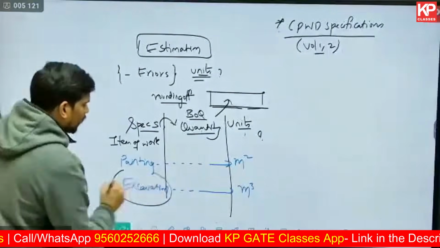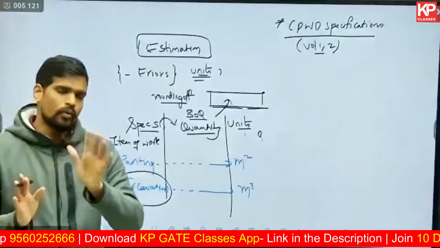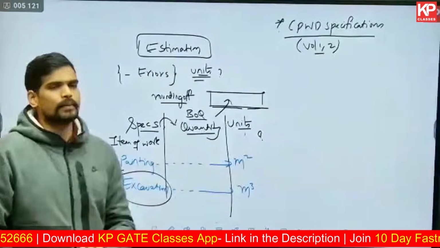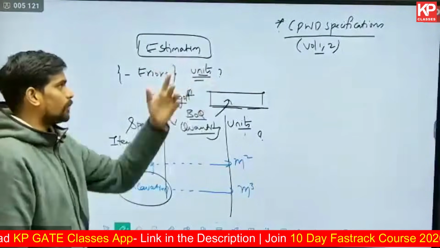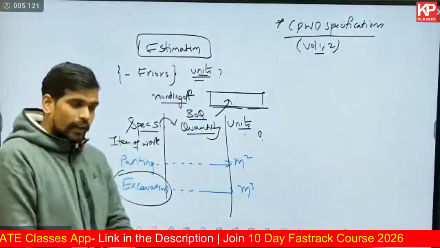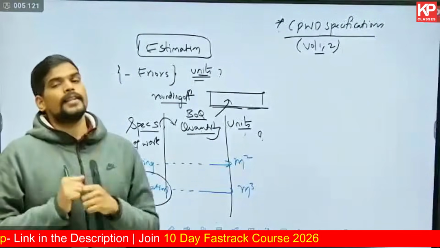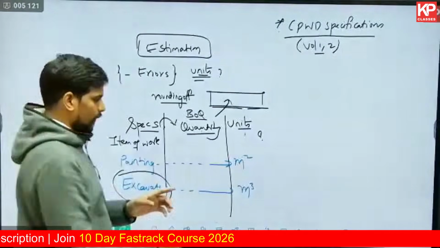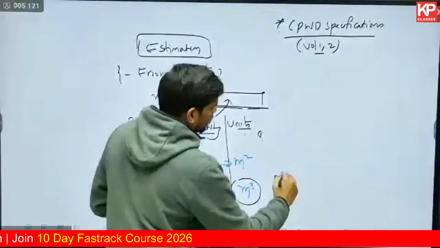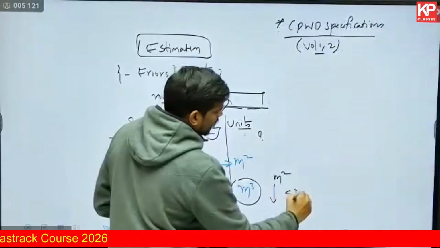For example, when I asked about excavation, you all told me that the measurement unit is cubic meter, which is correct. In most instances, excavation is estimated in cubic meter, but there are some exceptions. As per the CPWD specifications, if I recall correctly, if the excavation has a depth of less than 30 centimeters, it is measured in square meter. That's an exception. Generally it is cubic meter, but it is square meter if the depth is less than 30 centimeters.